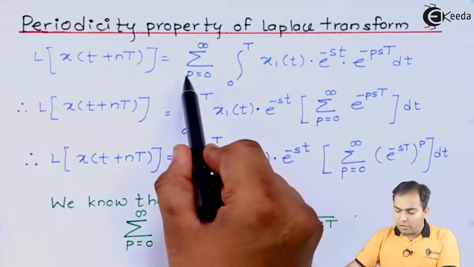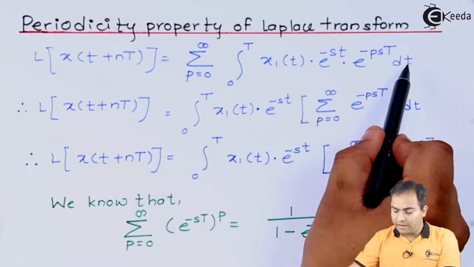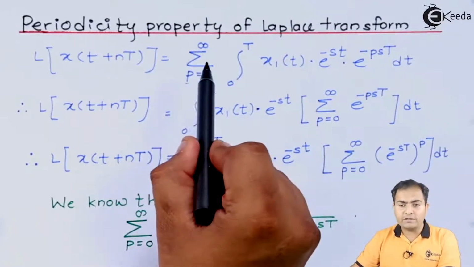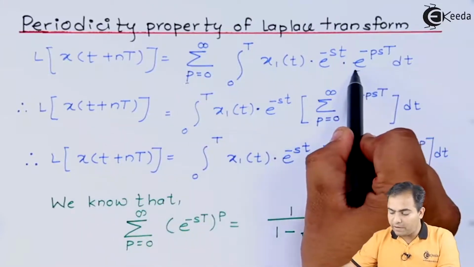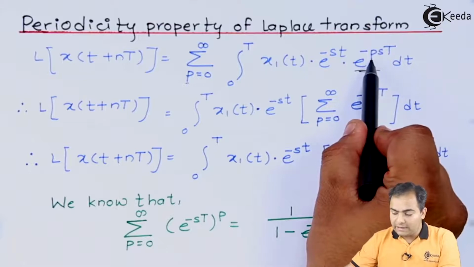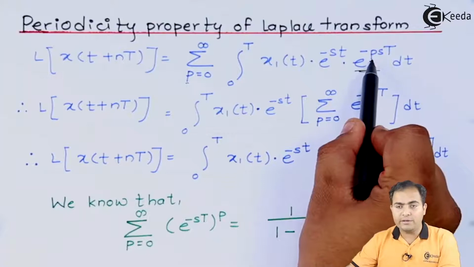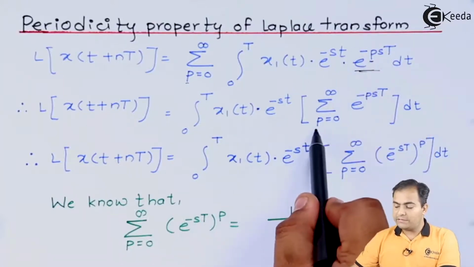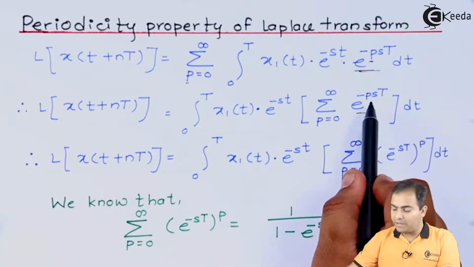Now the whole integration depends on t, whereas the summation totally depends on the value of p. So I will take this summation inside and apply it on e to the power minus sT into p, because in the whole term, only this exponential term carries a value of p. That's why the summation will count only e to the power minus sT into p.